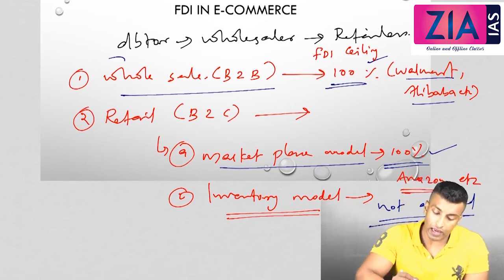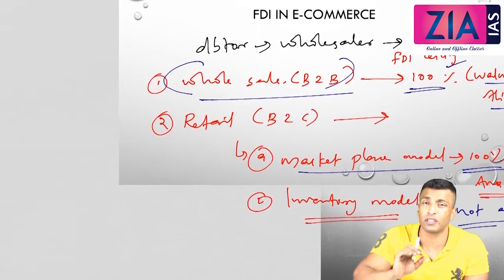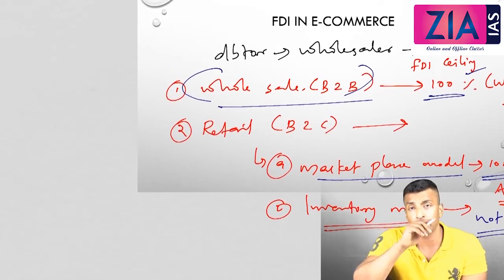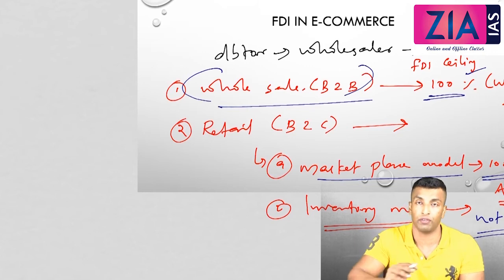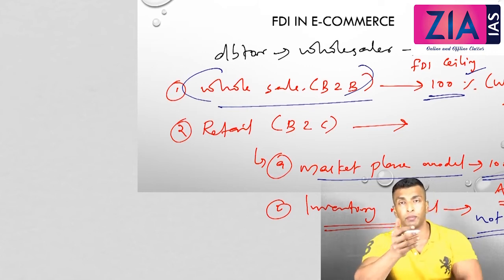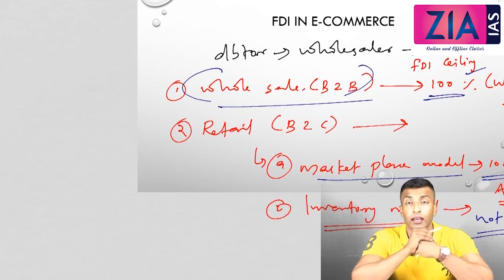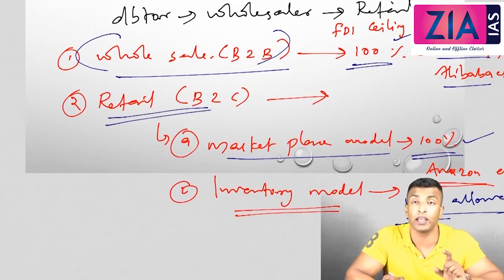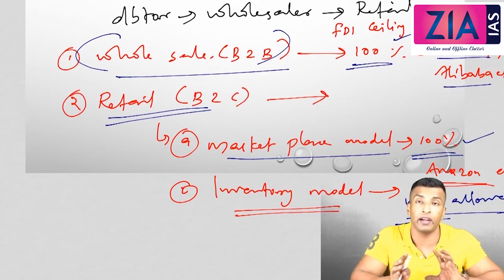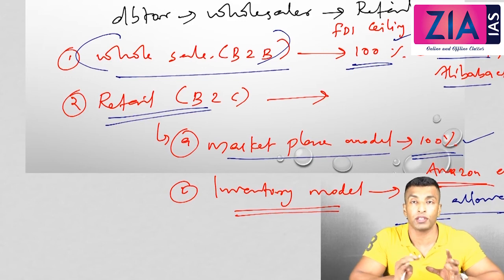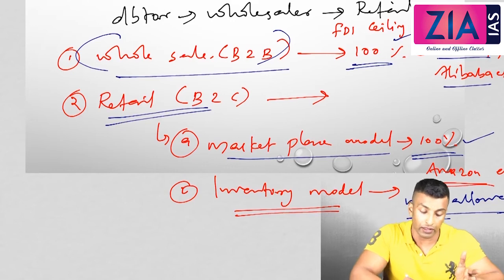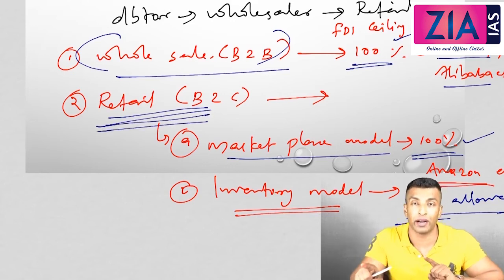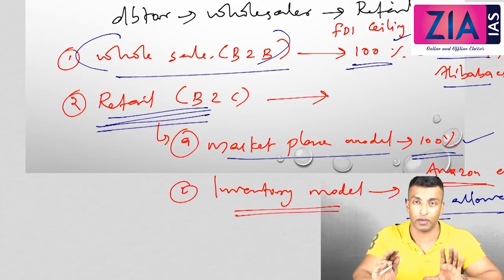Now, why in wholesale is there not much problem in giving 100%? Because wholesale is not very labor intensive. So it is not going to affect the unemployment situation in a country. Even if you are giving it to a foreign affiliate 100%, even if they come up with technologies, it is not going to affect unemployment. But retail is mostly employment related or labor intensive, so there may be a problem with the employment situation of the country. That's why you are a bit more careful when dealing with retail. We'll discuss single brand retail, multi-brand retail, and all those things after some time.